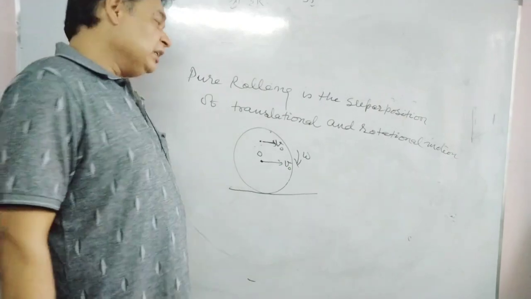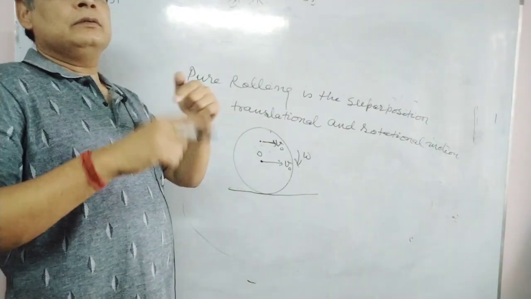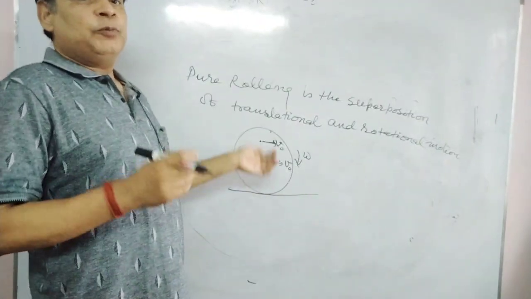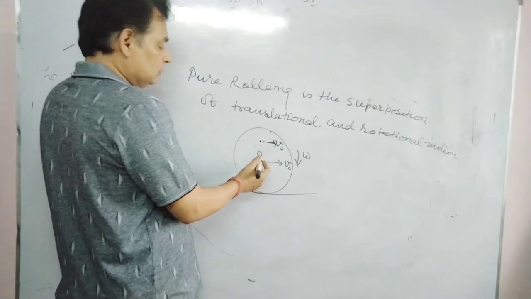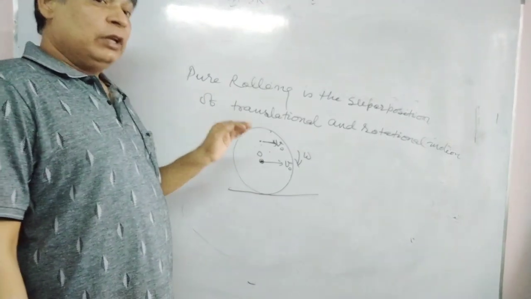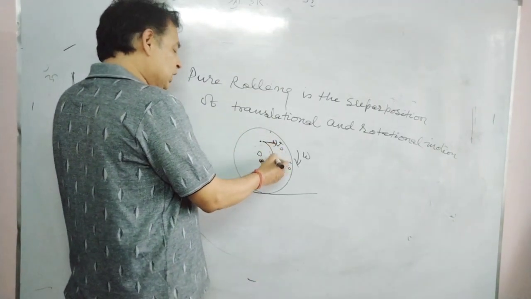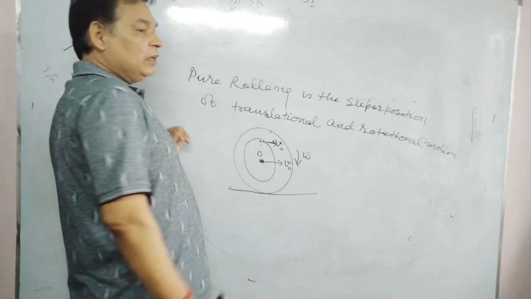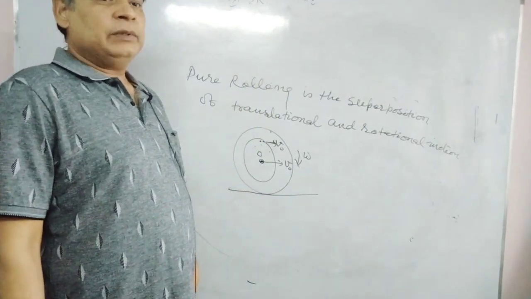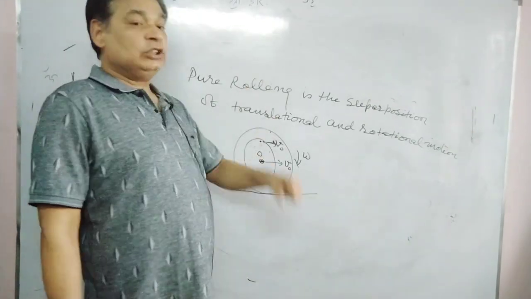But simultaneously, every particle is spinning in the center of mass frame. Means if an observer is sitting on the center of mass, he will observe that every particle is rotating with angular velocity omega. Every particle at any distance r from the center will be observed spinning about an axis passing through center of mass.